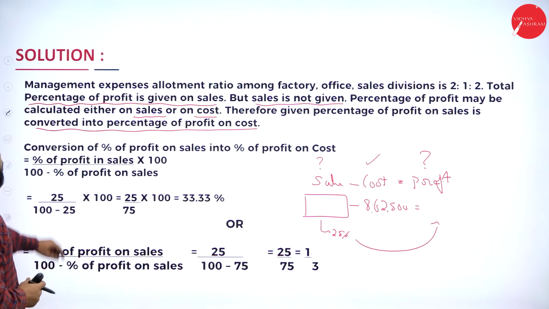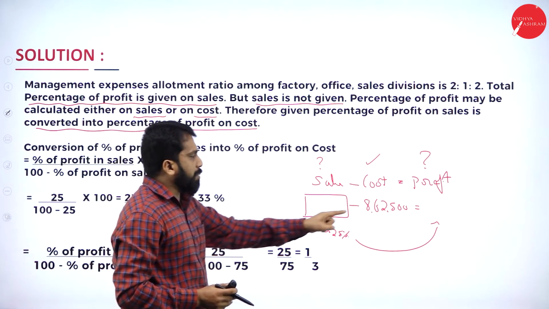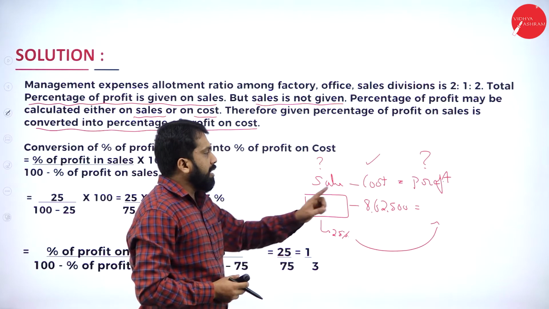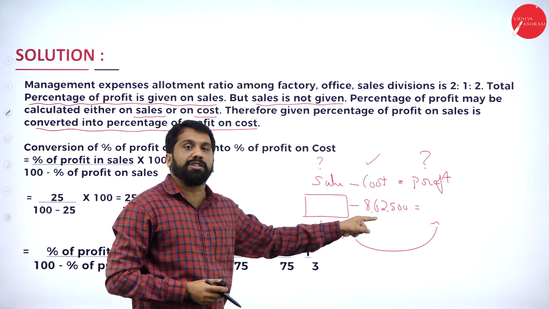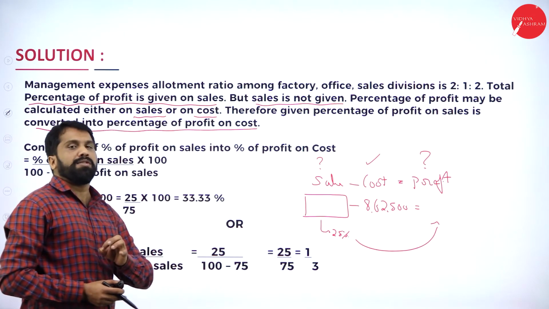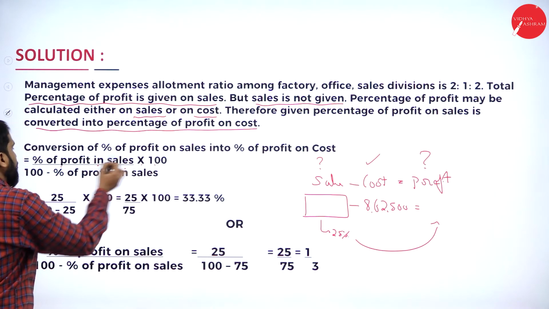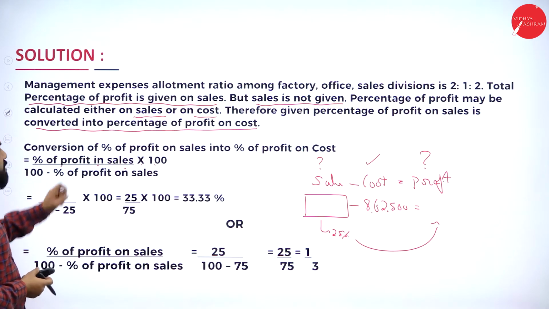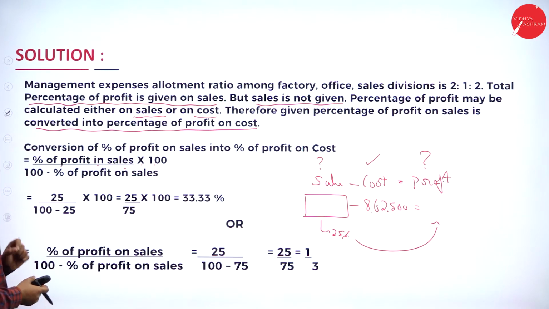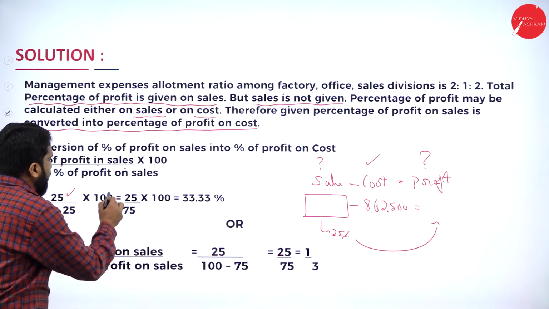We'll do that. Simple. Conversion of percentage of profit on sales. In the question paper, they have given profit on sales. But sales, we don't know. Then what we'll do? We will convert this percentage to cost. Because cost, we know that it is 8,62,500. Now, percentage of profit on sales into 100 divided by 100 minus percentage of profit on sales. How to simplify? Easy thing. Your percentage is 25 multiplied with 100.